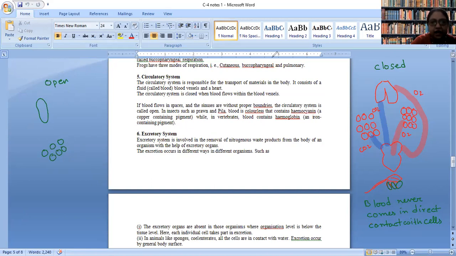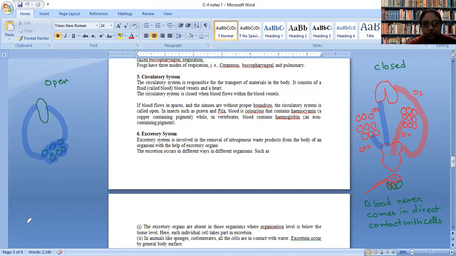The blood vessels coming out of the heart are opening up into the tissues. The blood is filled in the tissues, and then this is collected and again sent to the heart.